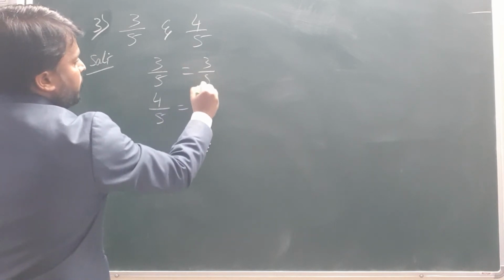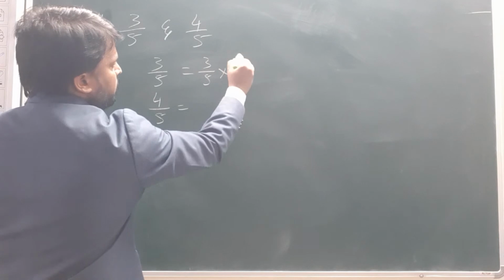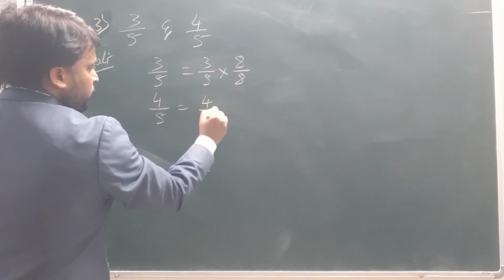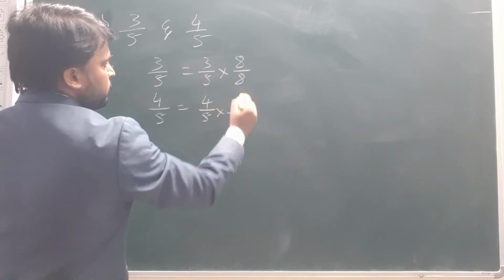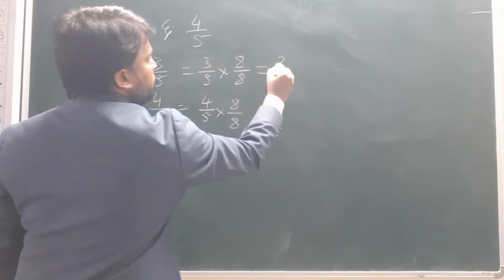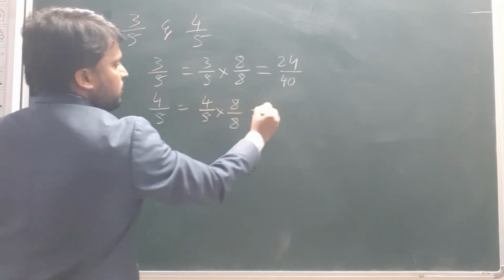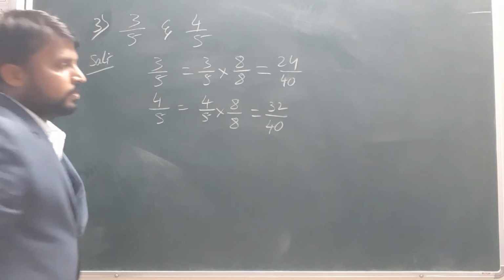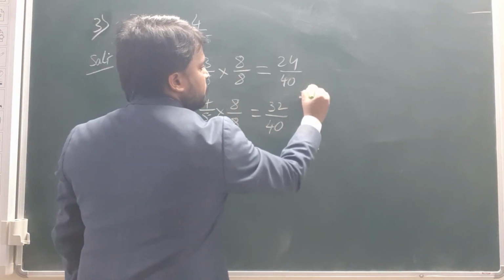That means 3 by 5. Any number you can take. So first of all I will take 8. 8 by 8. Next 4 by 5 into 8 by 8. So what will we get as the result? 3 8s are 24 by 40. And here 4 8s are 32, 5 8s are 40. Right? Now see what we got here.